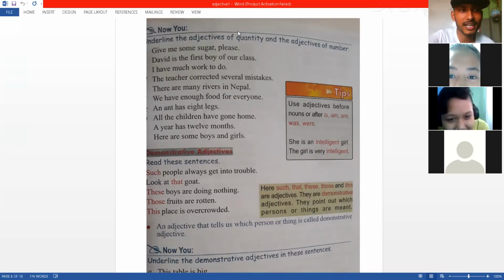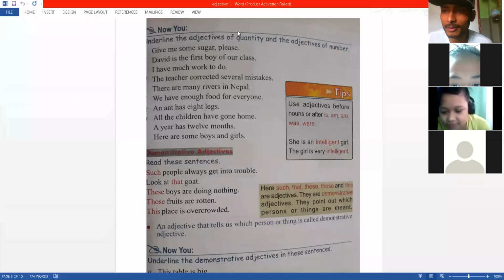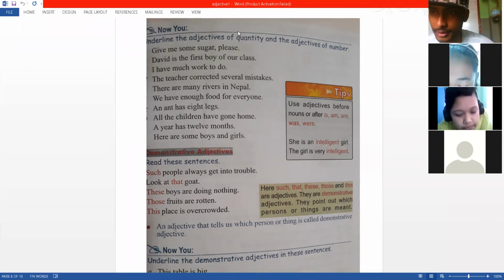Actually, this is how we decide, Sneha. If it is countable, if it can be counted, it is number. If it is uncountable, it is quantity. Understood? So what is it? Does some talk about number or quantity? Some talks about sugar, but does it talk about the quantity of sugar or the number of sugar?